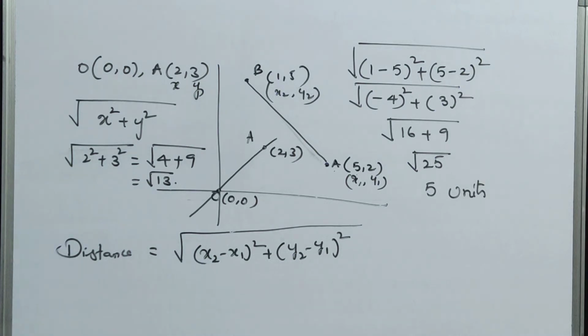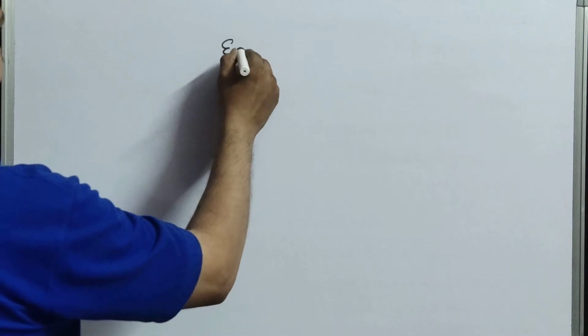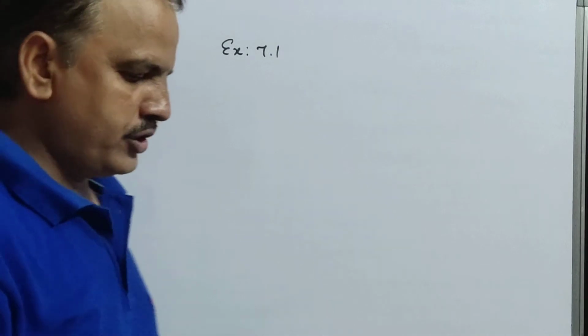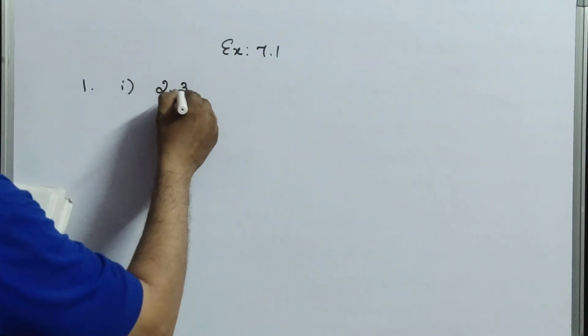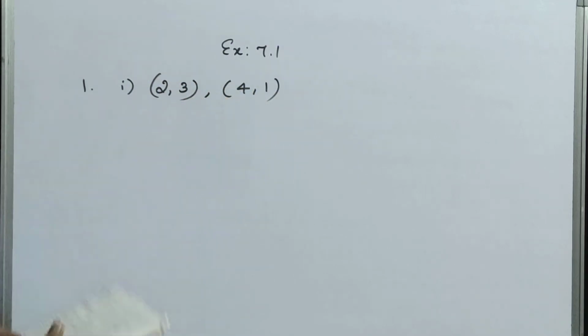I am going to explain the first sum of this exercise. Okay children, listen here. Exercise 7.1. What is the first question? Find the distance between the following pairs of points. Here the first question is given: 2, 3 and 4, 1. There are 2 points given.